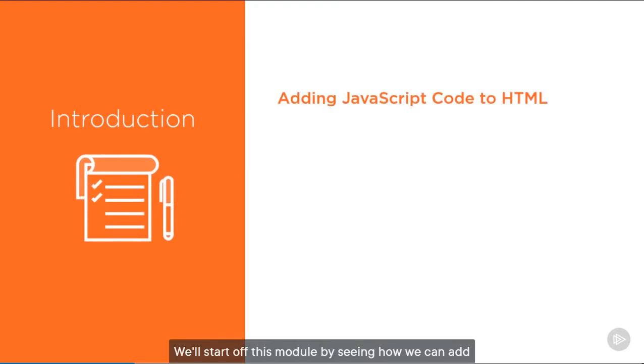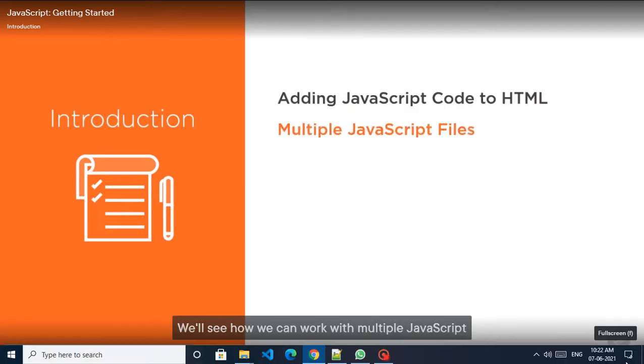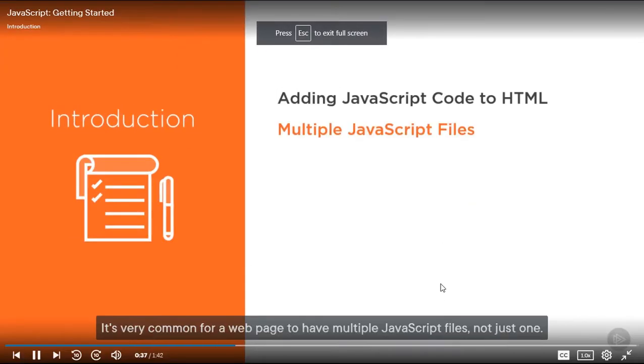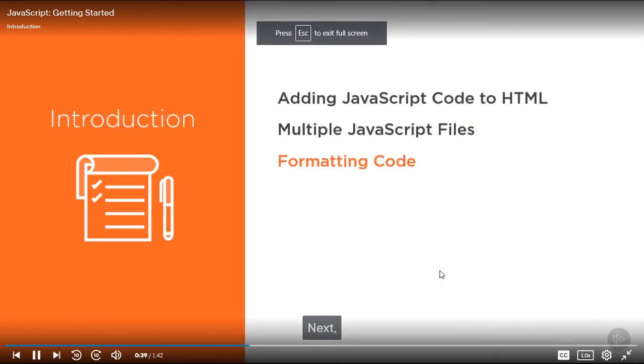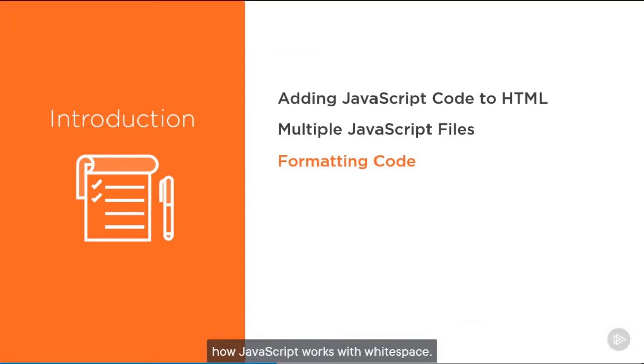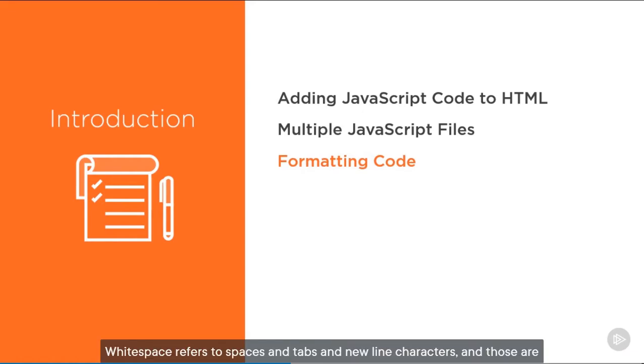We'll start off this module by seeing how we can add JavaScript code to an HTML page. It's important to know the location where we add the code and the syntax of how to add the code. We'll see how we can work with multiple JavaScript files in a single HTML document. It's very common for a web page to have multiple JavaScript files, not just one. Next, we'll take a look at formatting our code, specifically how JavaScript works with whitespace. Whitespace refers to spaces and tabs and new line characters, and those are used mainly to make our code look good and easy to read.